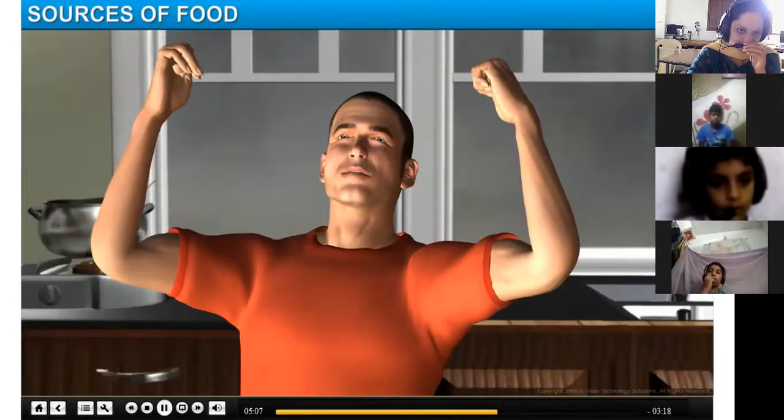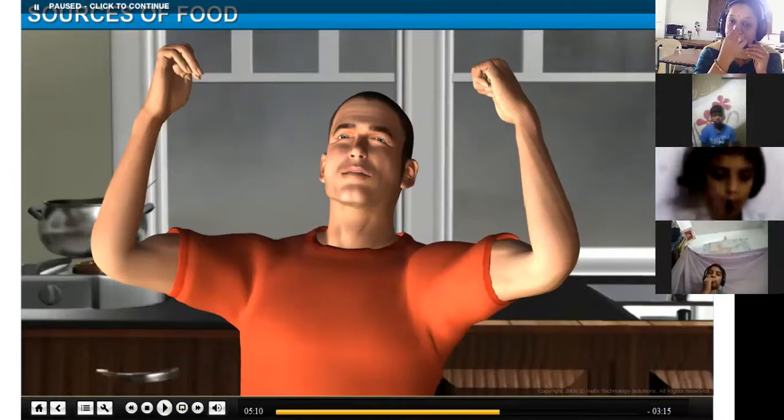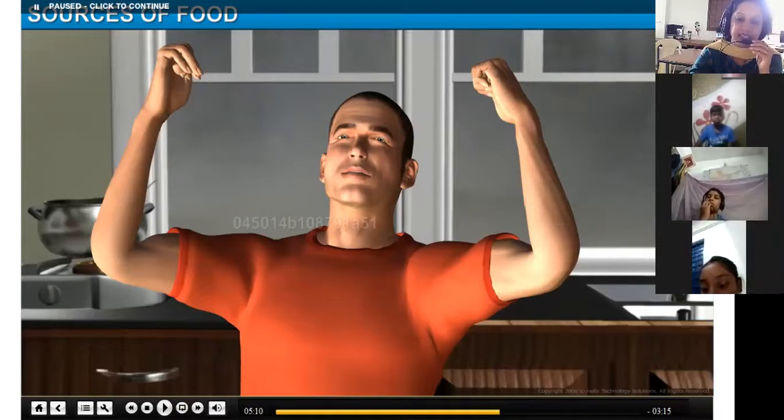Milk is good for our body and provides energy. So why do we need milk? Milk gives us energy and keeps our body strong. It also gives calcium for our body. So if we get calcium from milk, what happens? Our bones will be very strong. It also gives us nourishment and strength.